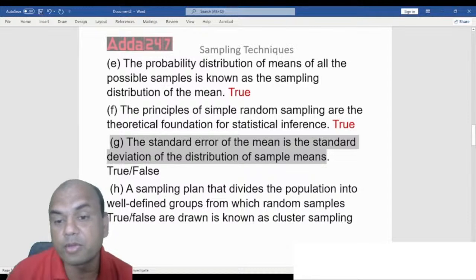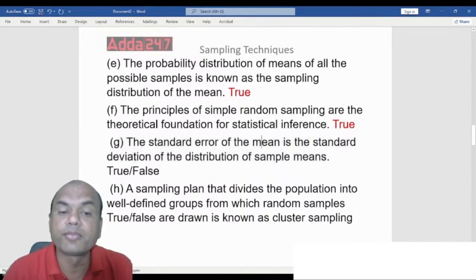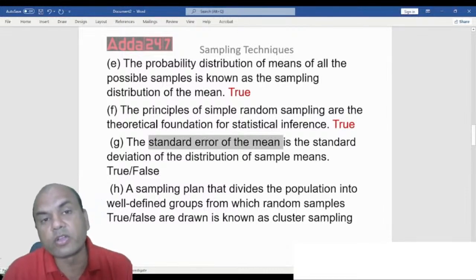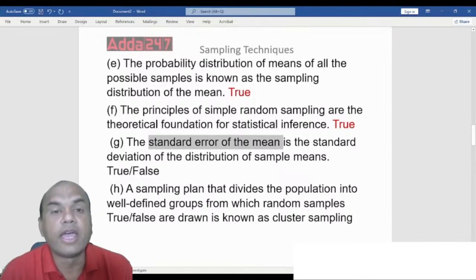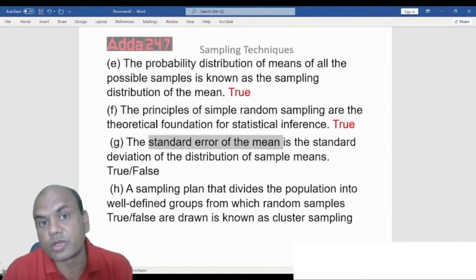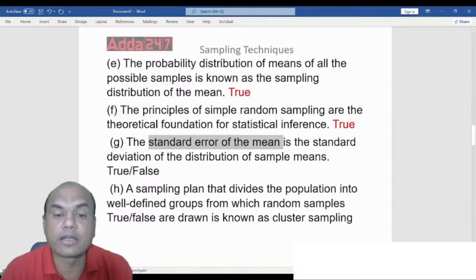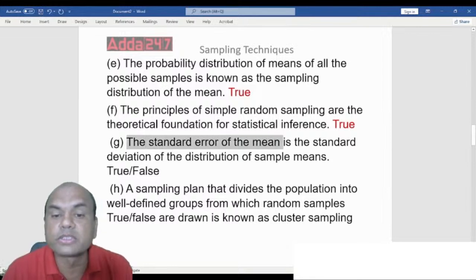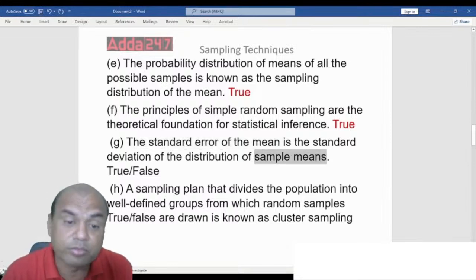Standard error relates to samples. So this is again true.